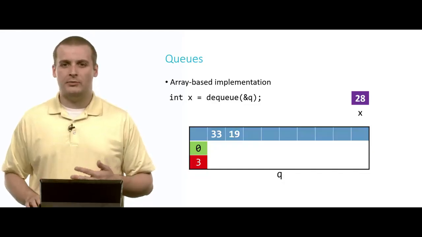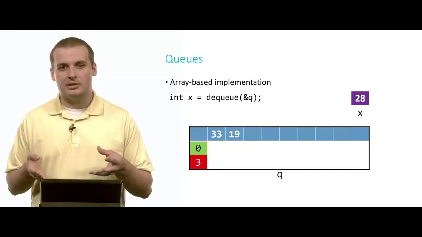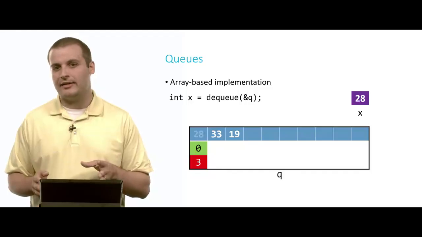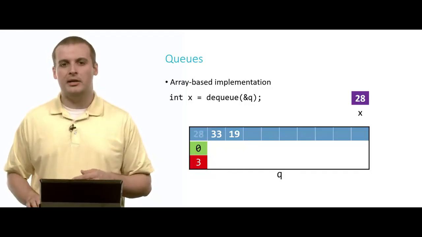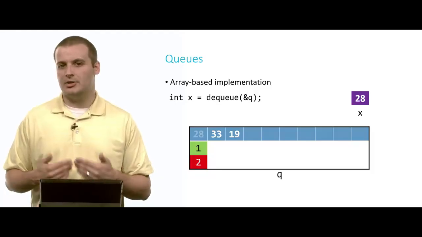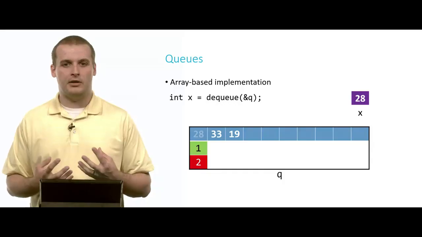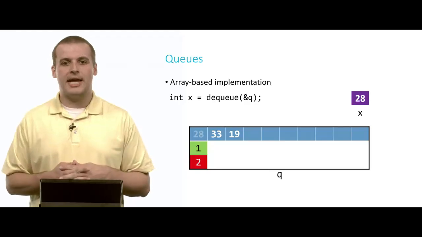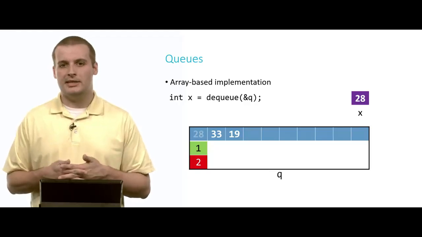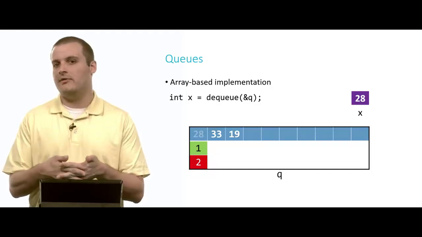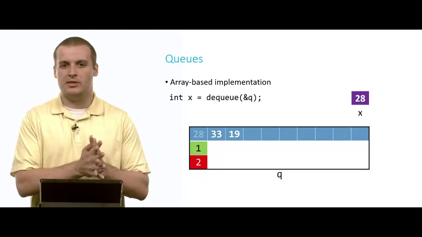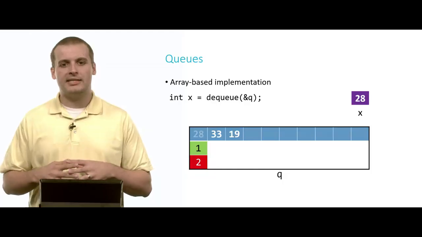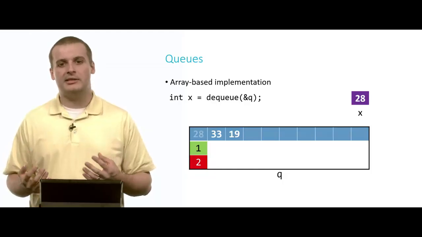Similar to what we did with a stack, we're not actually going to delete 28 from the queue itself. We're just going to kind of pretend it isn't there. So it's going to stay there in memory, but we're just going to kind of ignore it by moving the other two fields of our queue data structure. We're going to change the front, queue.front is now going to be 1, because that is now the oldest element we have in our queue, because we've already removed 28, which was the former oldest element. And now we want to change the size of the queue to 2 elements instead of 3.